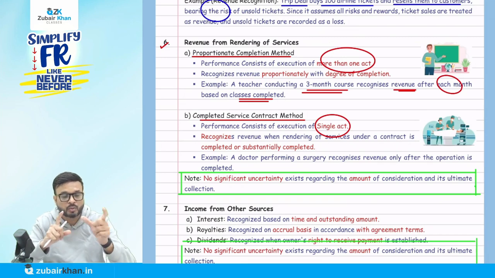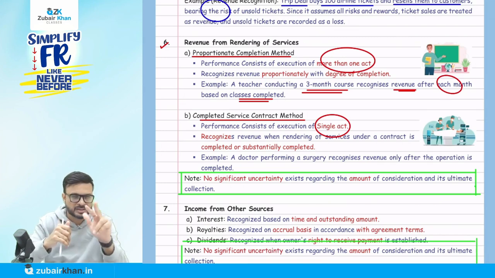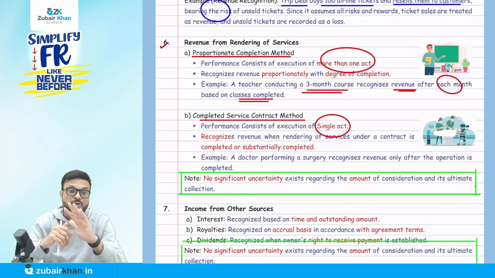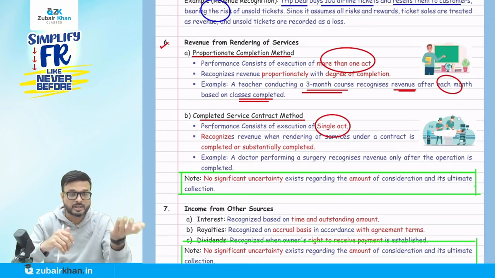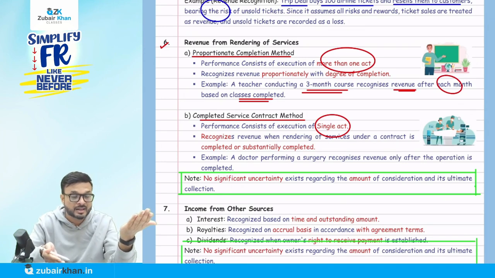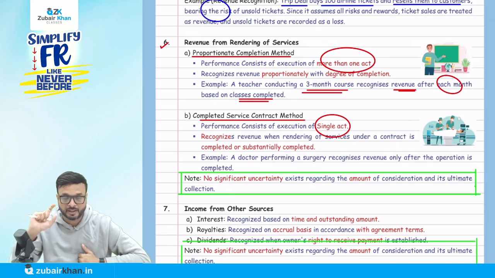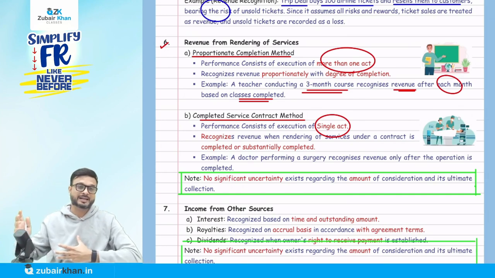Now after 1 month, out of the 2 months of the EO batch, 1 month has been done. So out of 6,000, I will recognize 3,000 as the revenue. So income received in advance will be debited, because I credited it earlier, and that will be cancelled. I will recognize the revenue, so the entry is income received in advance debited and revenue credited. Then I will come to the second month, again I will provide the services, then income received in advance will be debited and revenue will be credited. Like that we have to pass the entry.